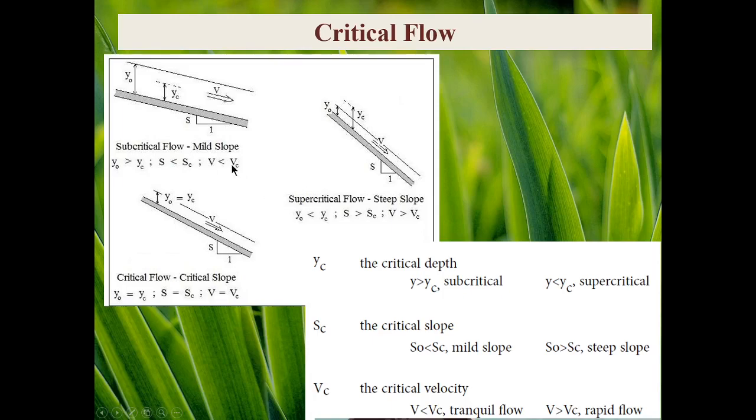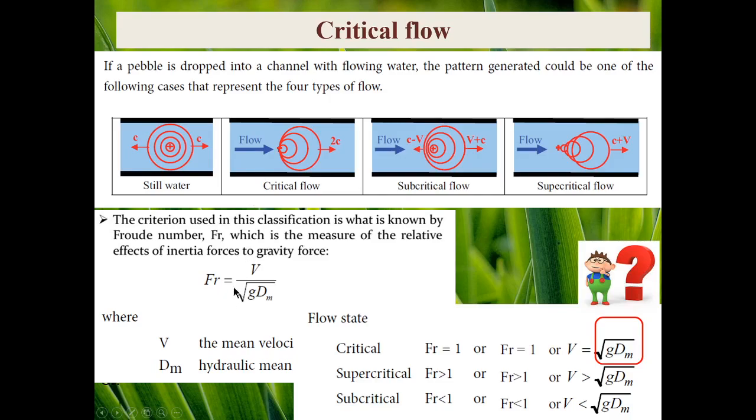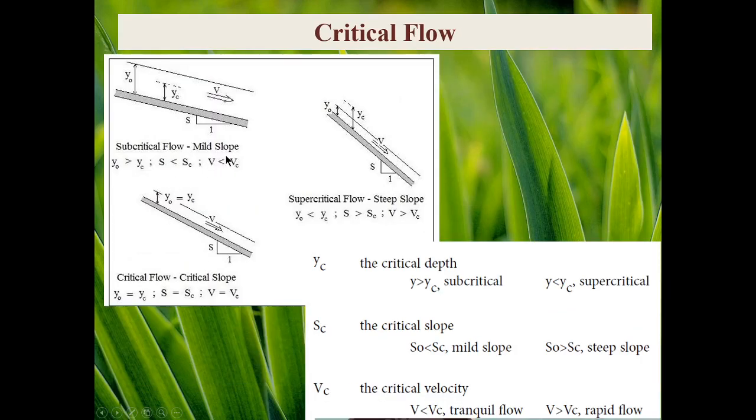And never forget that critical velocity is just celerity equals root gD. Therefore, the condition is V less than Vc. What will happen? If V is less than Vc, Froude will be less than 1, and this is subcritical flow condition as we talked about in this slide. Therefore, for the case that V is less than Vc, you see that y would be greater than critical depth, and the flow regime is subcritical.